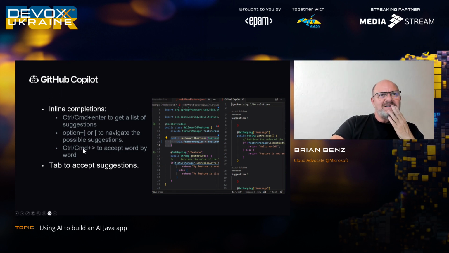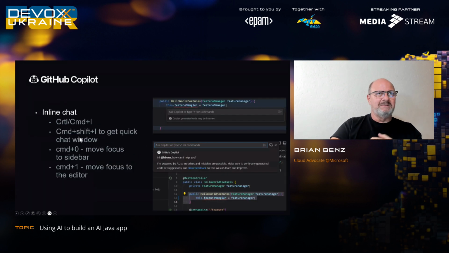All right, so you can also use Control Command and the arrow to accept word by word suggestions too. And if you want to accept something, you just hit Tab, or there was a little accept solution link there as well. And if you click that, it's actually going to replace that code with this solution, which you don't want it to do.